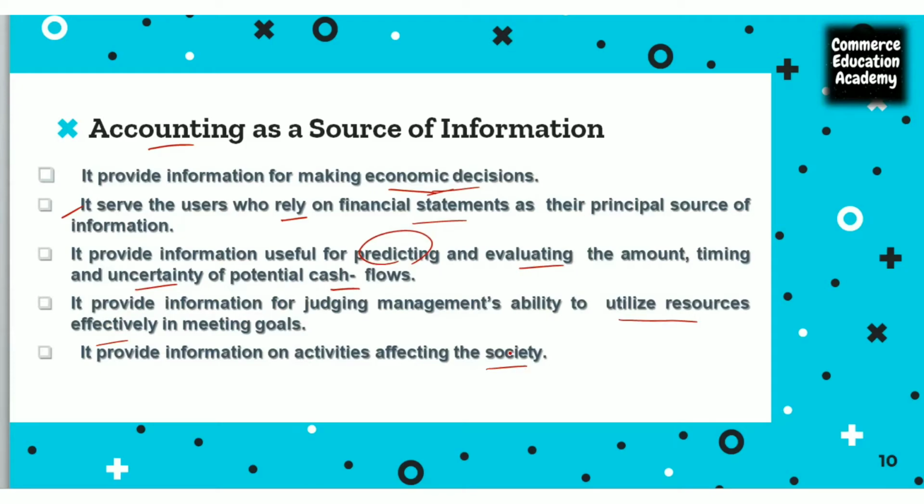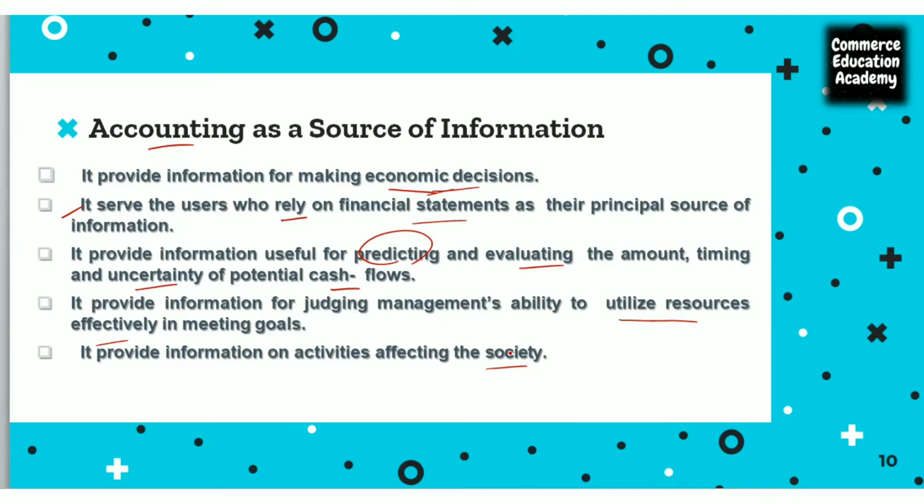So with this, we can say that accounting serves as a source of information which helps the organization to take economic decisions. For the users who are dependent on the financial statements, it is a principal source of information. Because of this accounting statement, it helps the organization to predict, to evaluate and improve the financial performance, and to avoid the uncertainty of cash flow.